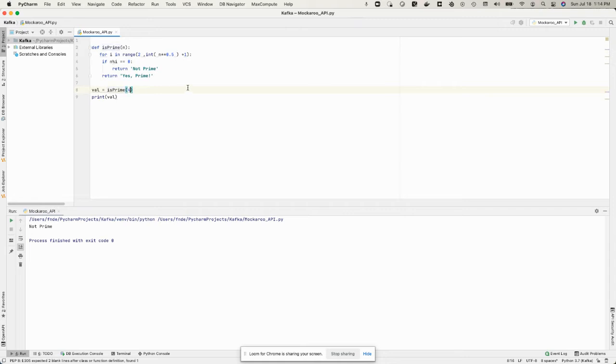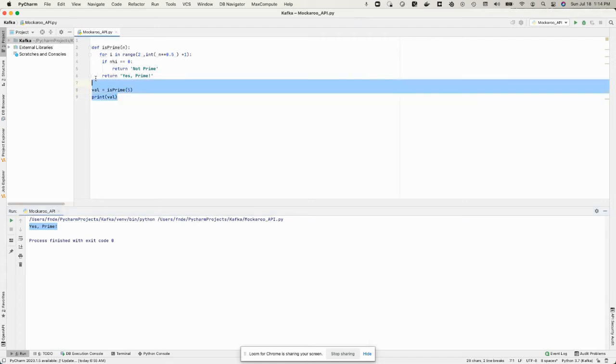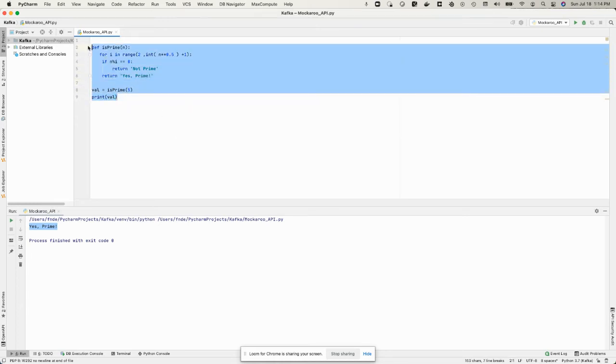In here, 4, is that prime? And it says, nope, it's not prime, right? And if I, let's find a number like 5 as an example. And if I run this code, is it prime? And it says, yes, that's prime. Again, ABC, grade level programming. I think a 4th grader can do this in their sleep at this point in time. So this is an interesting code that we have on my machine.